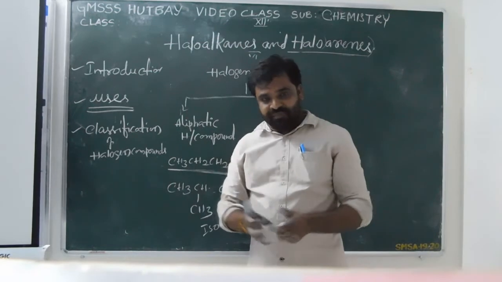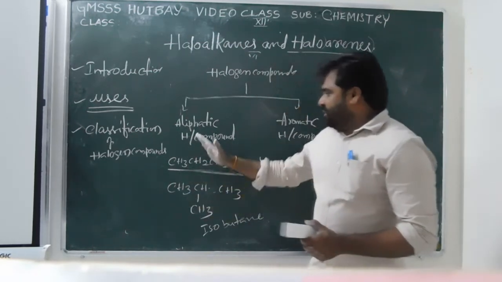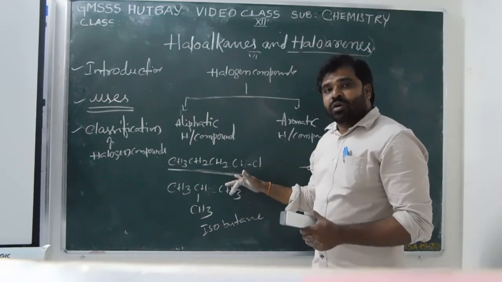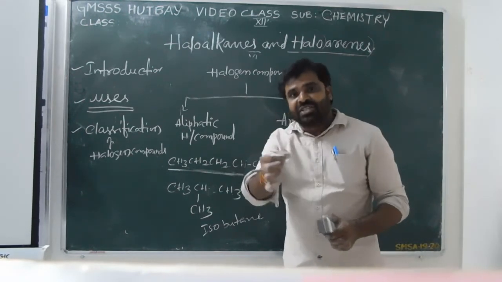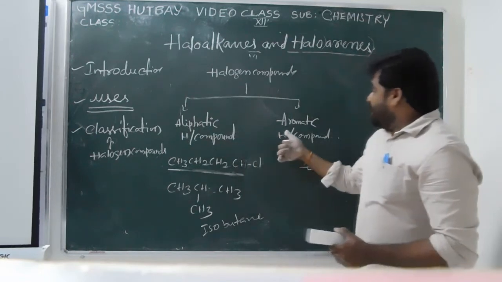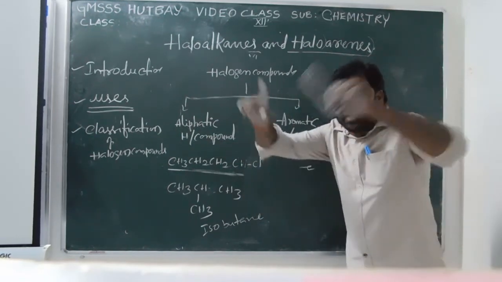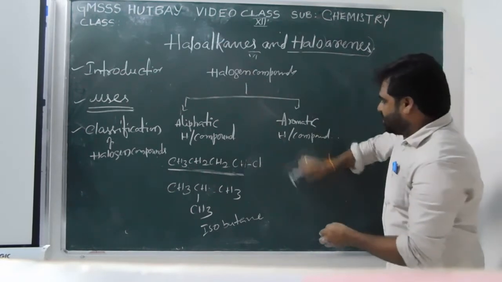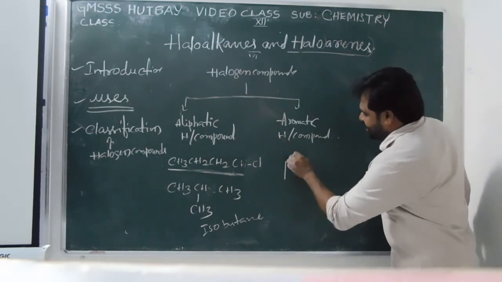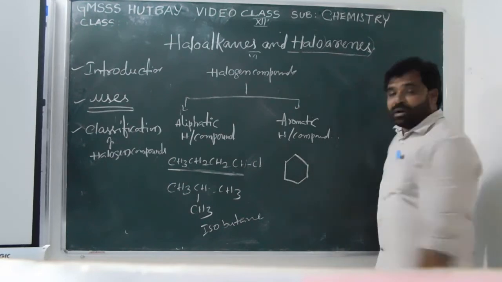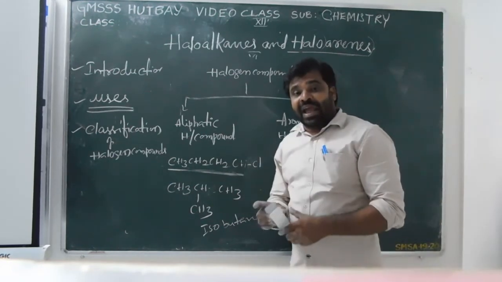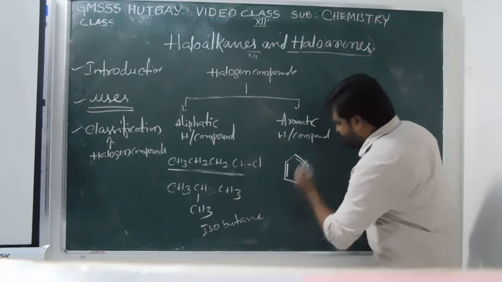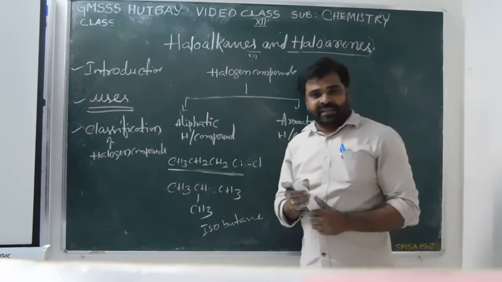What is aromatics? In aliphatics, the carbon compounds look like a chain or branch. If the carbon compounds join in a ring, like this, joined in a ring, this is a ring. The carbon compounds which join in a ring and have alternate double bonds are known as aromatics. Clear?